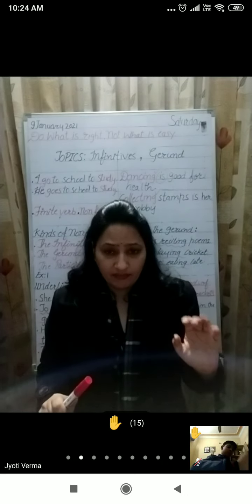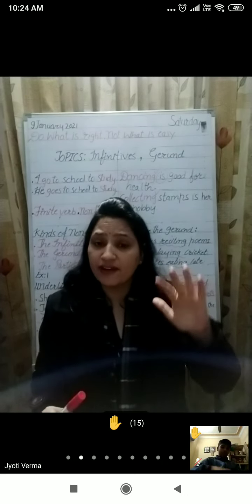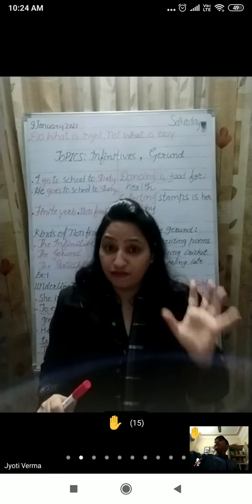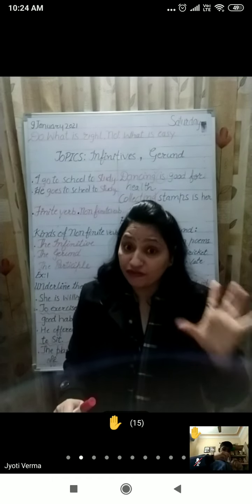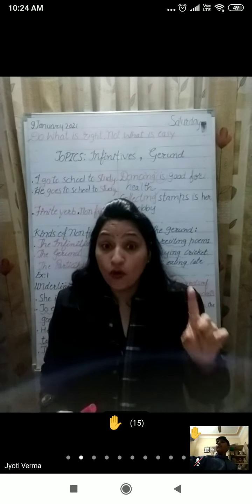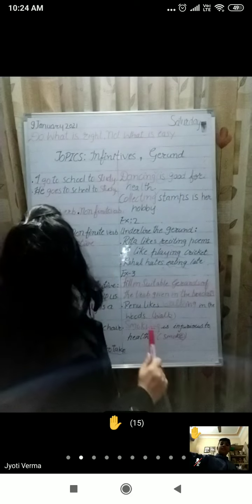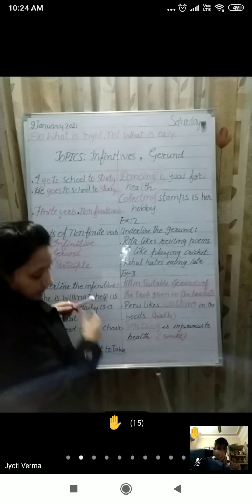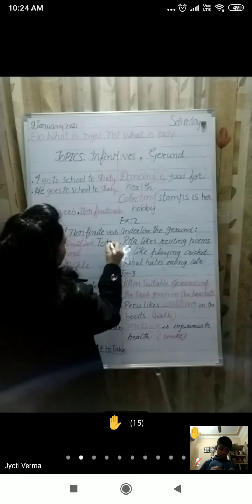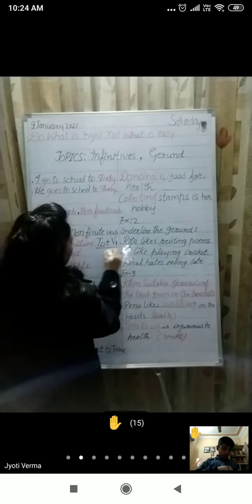On the other side, non-finite verb is the verb that does not change its form. So we have three types of non-finite verbs. That is the infinitive, that means to plus first form, to plus verb 1.